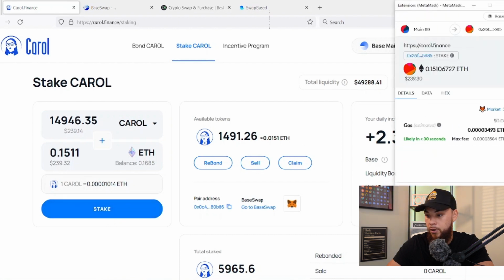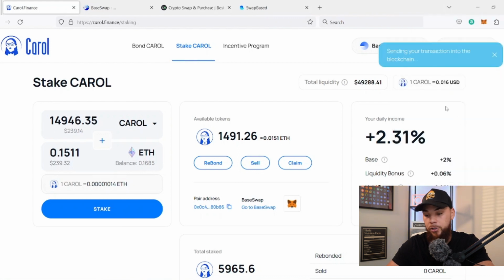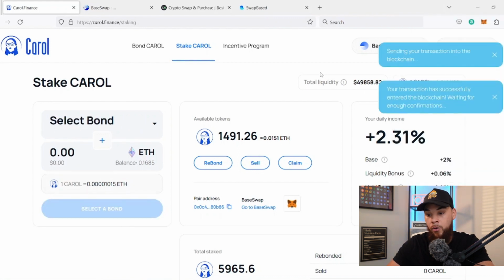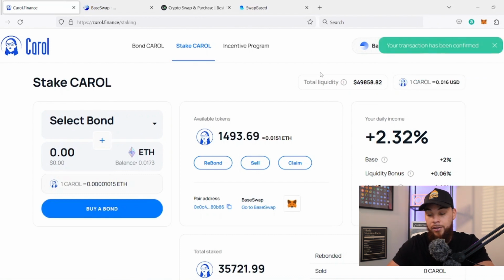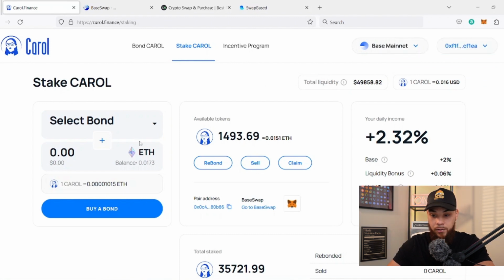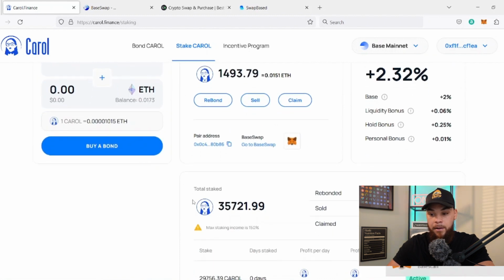As you can see, we are good to go. Confirm here. Gas is super cheap over on the Base Chain as well, which is always good to see, because usually if you're using Ethereum on the Ethereum network, it's a couple dollars for a transaction, and even more during those high traffic periods. As you can see, the Ethereum is gone from my wallet, and the amount that I have total staked here has gone up significantly.